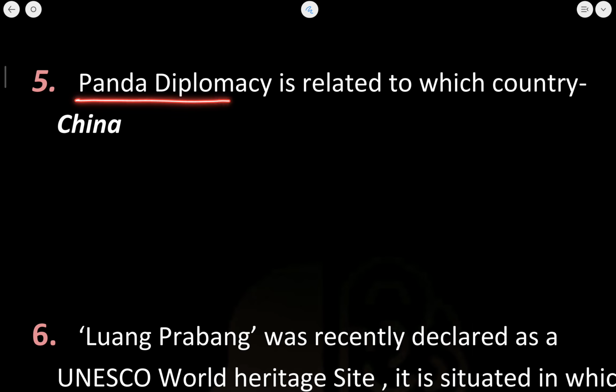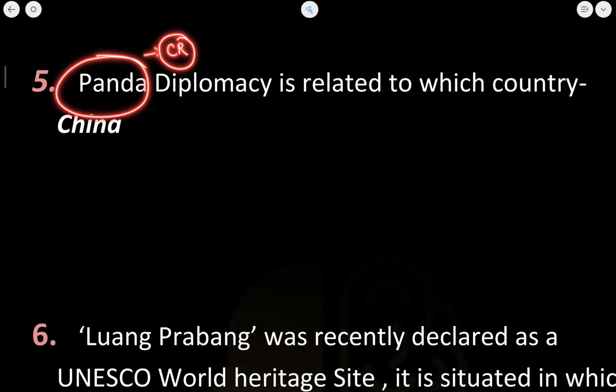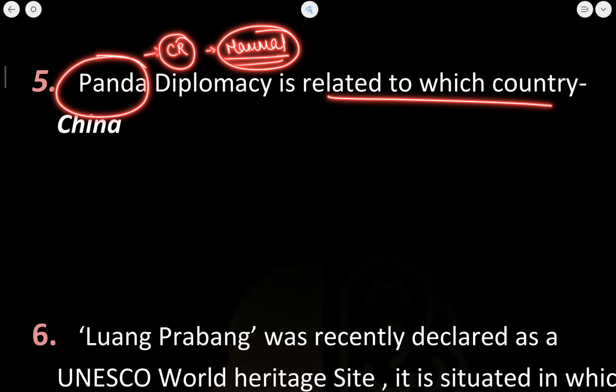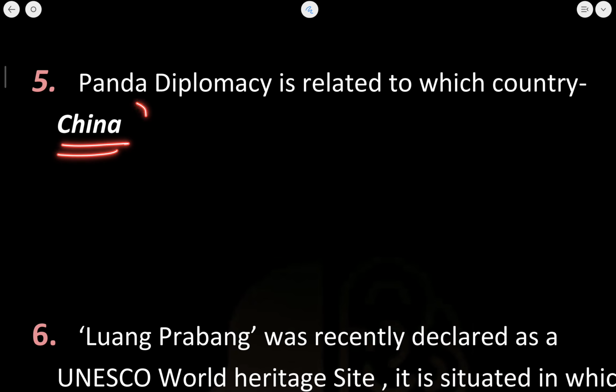Okay, let's see now the next thing. This is about the panda diplomacy. Now the panda is a very critically endangered species. It is a mammal, and it is related to which country? So this panda diplomacy is related to China.